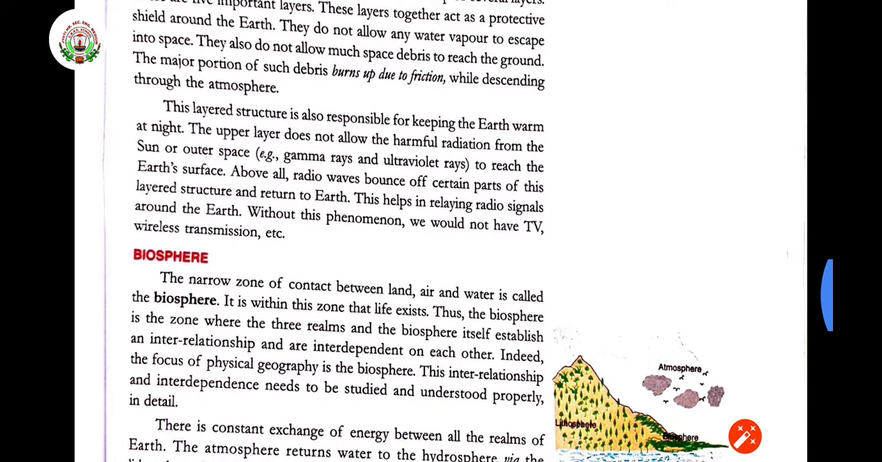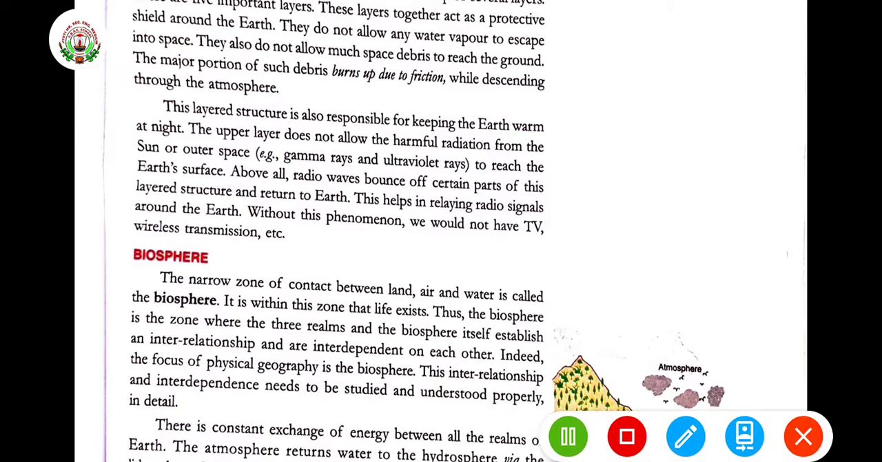These help in relaying radio signals around the earth. Without this phenomenon, we would not have TV, wireless transmission, etc. We would not be able to see all these things. Because of that only, it helps in relaying the radio signals, right?